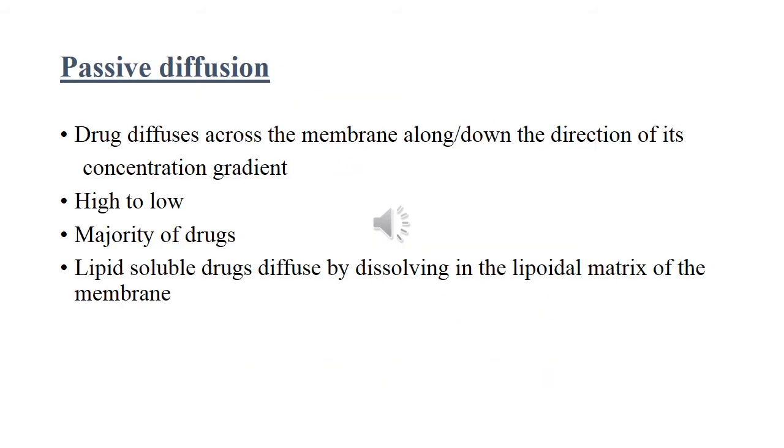First is passive diffusion. Here the drug diffuses across the membrane in the direction of its concentration gradient, that is from higher concentration to lower concentration, where the membrane plays no active role. This is also the most important mechanism which the majority of drugs follow. The lipid soluble drugs diffuse by dissolving in the lipoidal matrix of the membrane, and the more lipid soluble drug attains high concentration in the membrane and diffuses quickly.